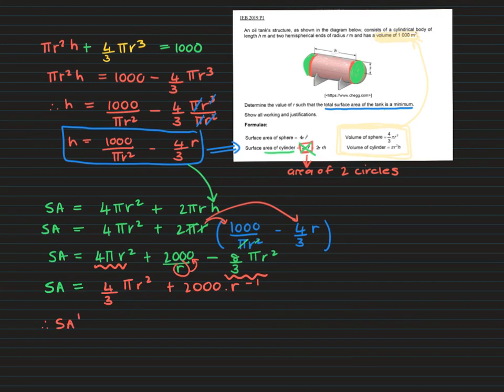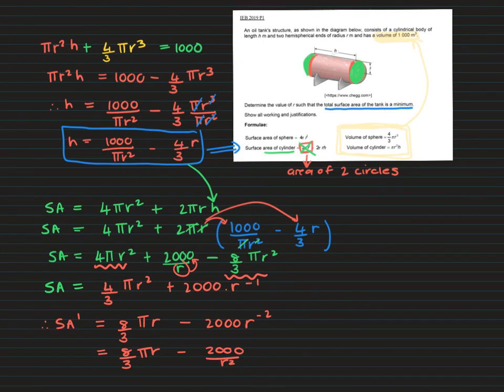All right, so the derivative will be 2 times 4 over 3 is 8 over 3 pi r minus 2,000 r to the minus 2. So if we want to take that r back into the denominator now, that's going to be equal to 8 over 3 pi r minus 2,000 over r squared.